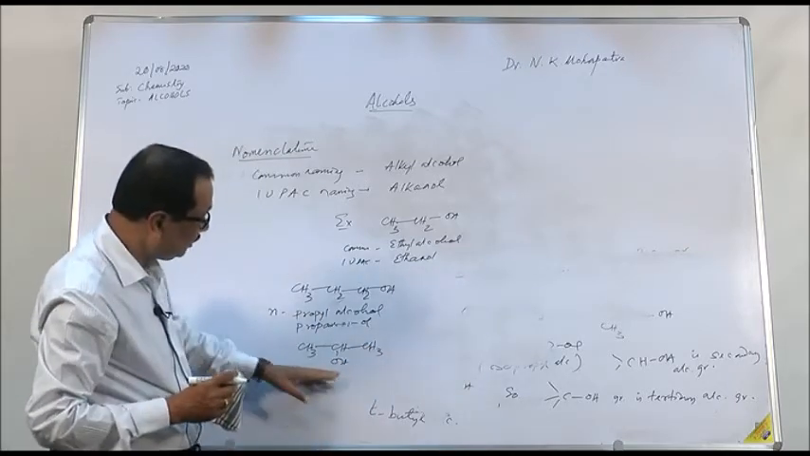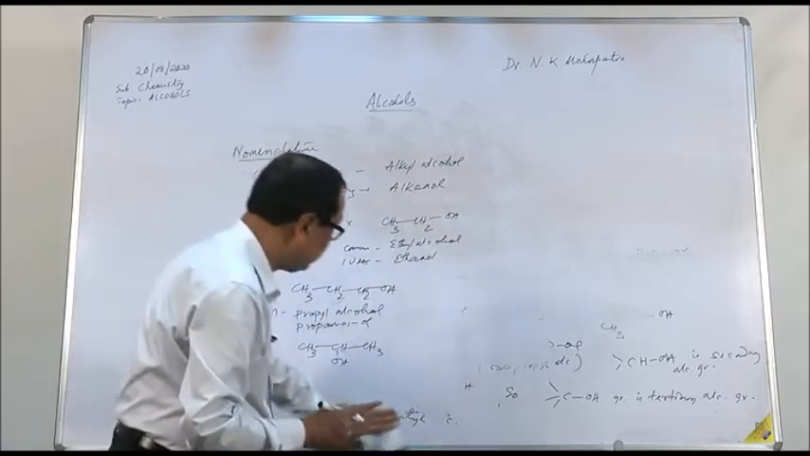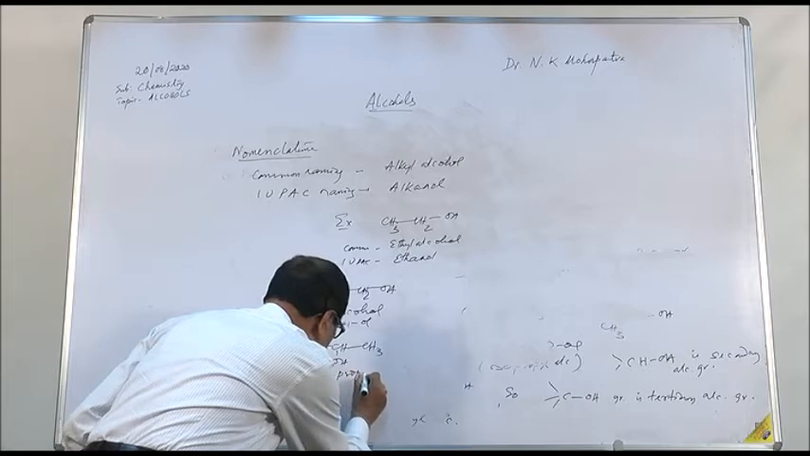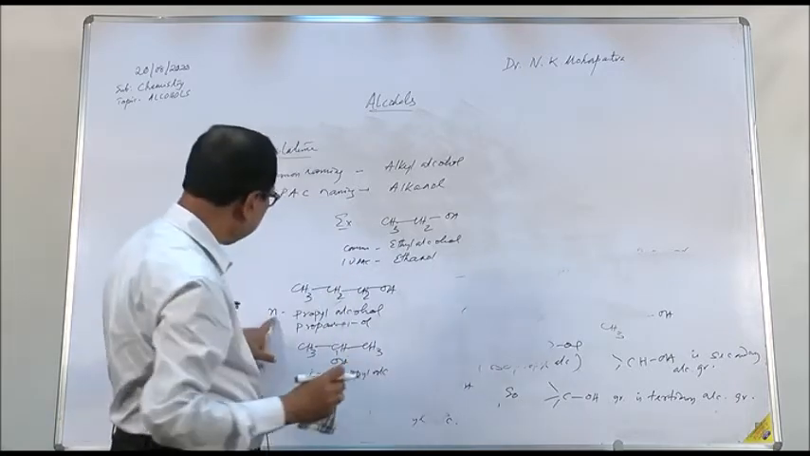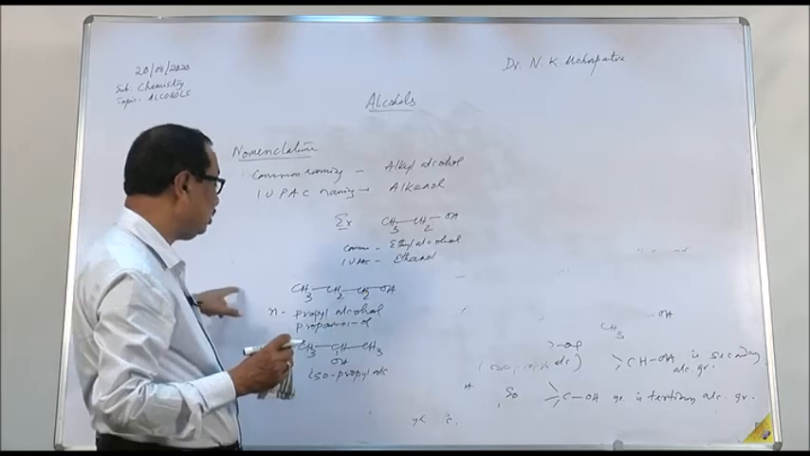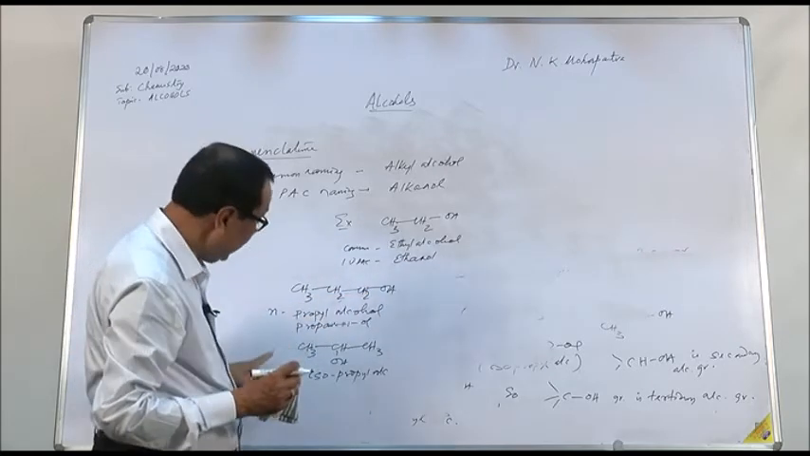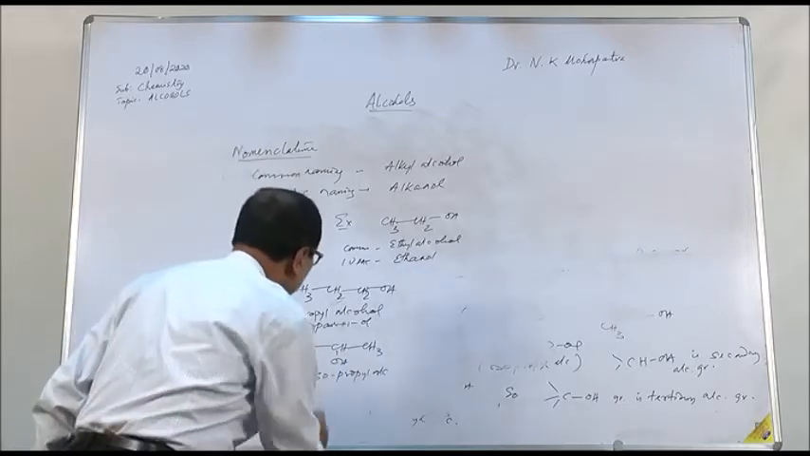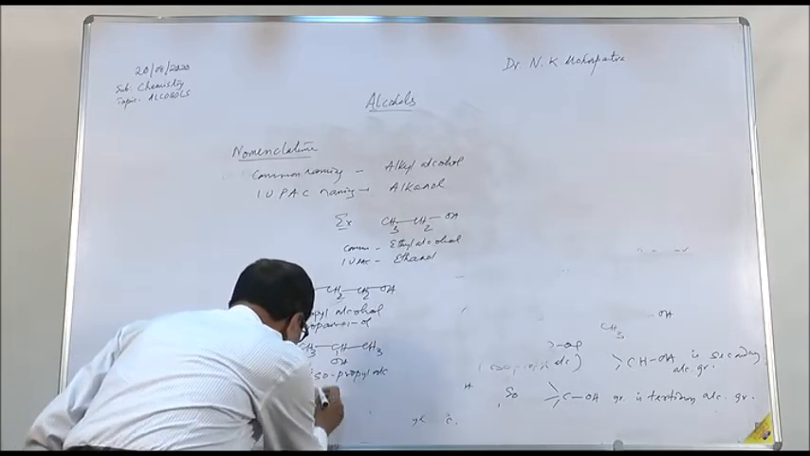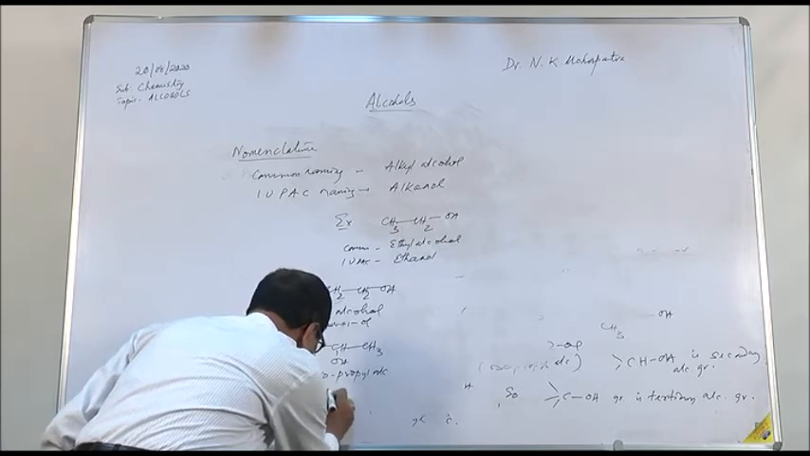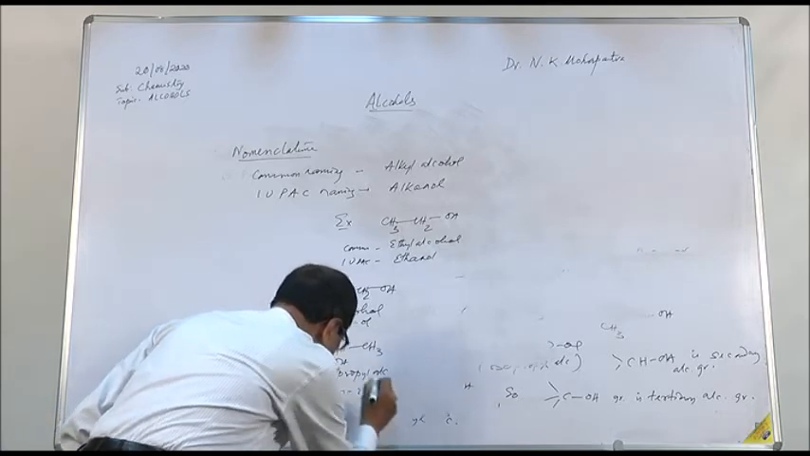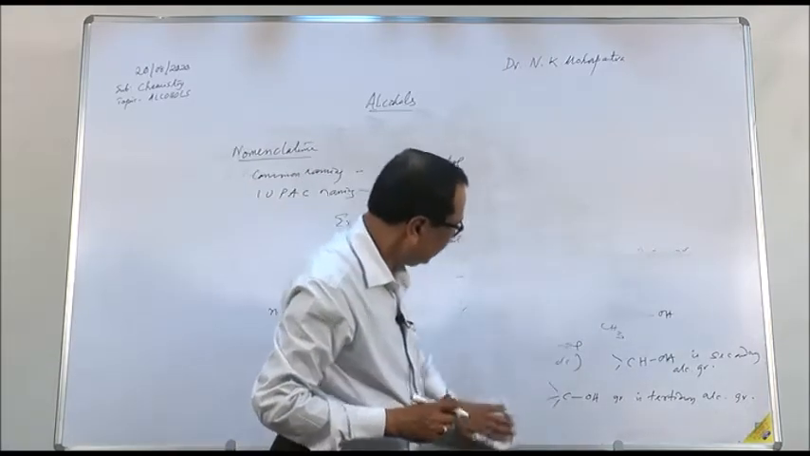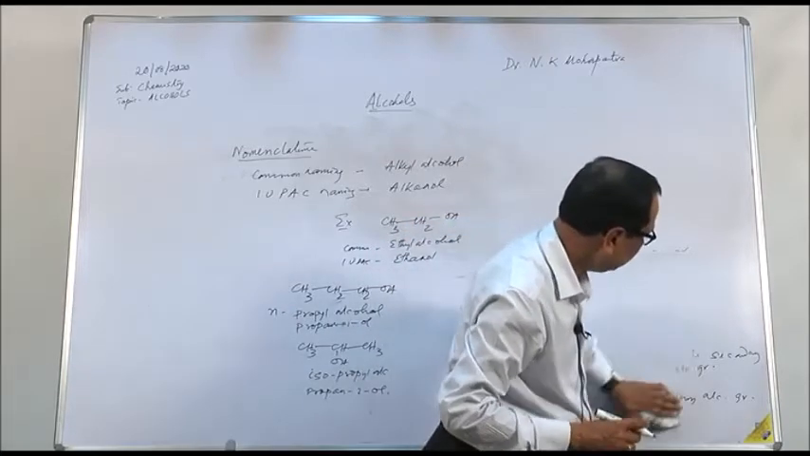But the isomer of this compound is CH3-CHOH-CH3. The name of this compound is isopropyl alcohol. According to common naming, you see N stands for normal propyl alcohol, where the carbon chain is straight, and isopropyl, where the carbon chain is branched. Therefore, isopropyl alcohol, and the IUPAC name is propan-2-ol. So in this way, if you go through your book, you will find a lot of compounds named according to common naming and according to IUPAC naming.